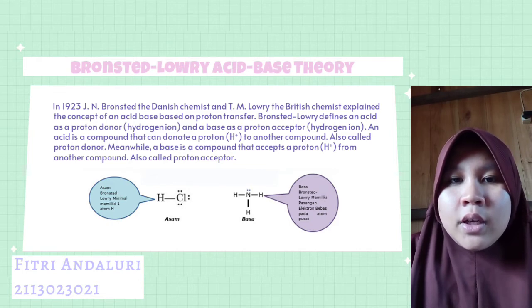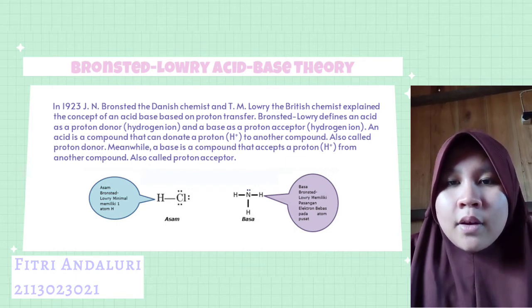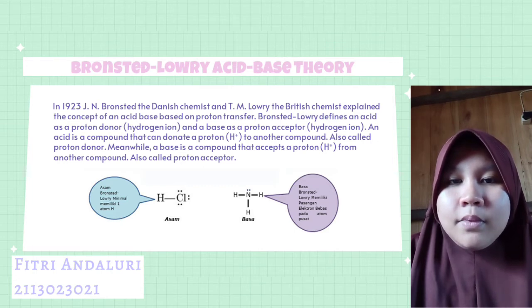Bronsted-Lowry defined an acid as a proton donor, hydrogen ion, and a base as a proton acceptor. An acid is a compound that can donate a proton H+ to another compound, also called proton donor. A base is a compound that accepts a proton H+ from another compound, also called proton acceptor.